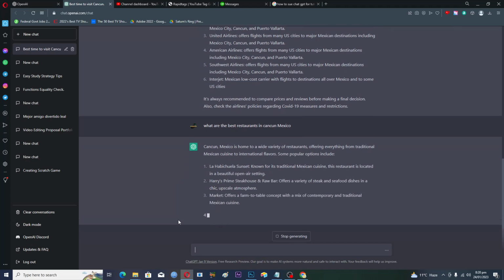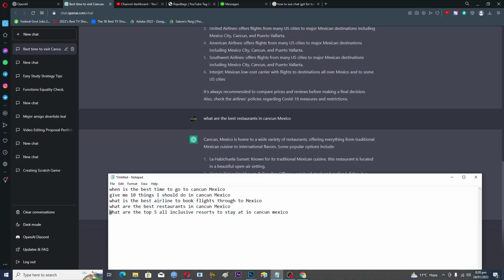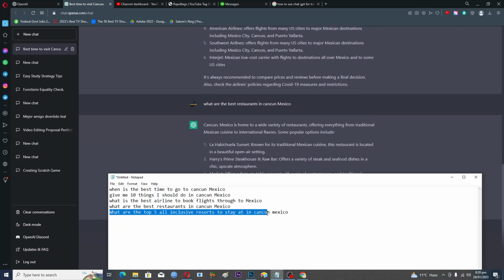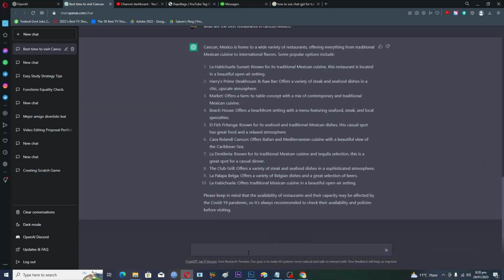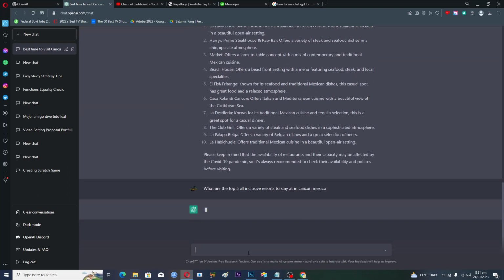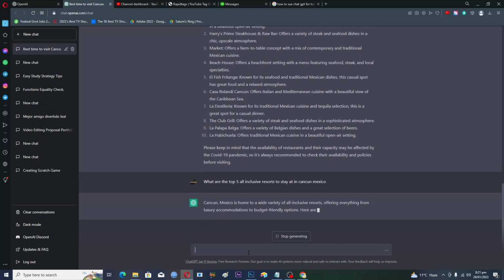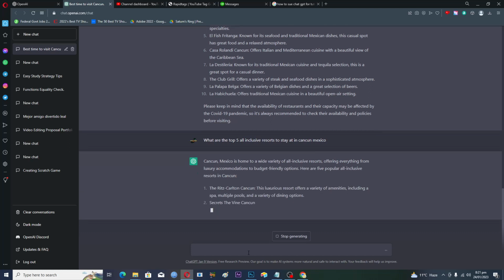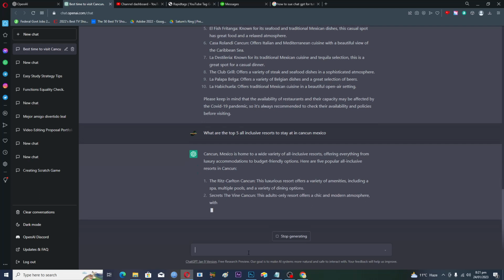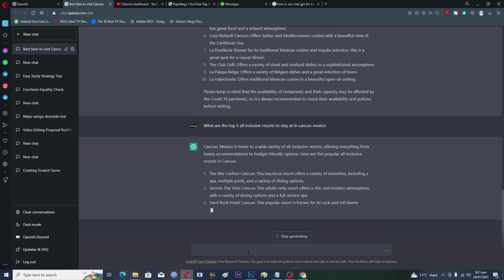The next question is, what are the top 5 all-inclusive resorts to stay at in Cancun, Mexico? Click on this one and let it do its work. It will give me the top 5 all-inclusive resorts to stay in Cancun, Mexico. The first one is the Ritz-Carlton Cancun. Okay, that's great. The second one is Secrets the Vine Cancun. The third one is Hard Rock Hotel Cancun.